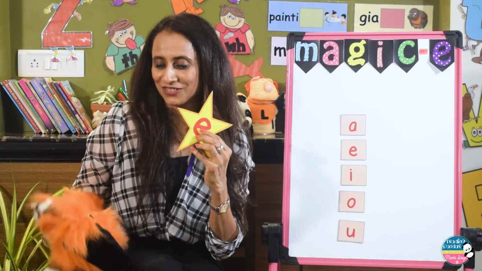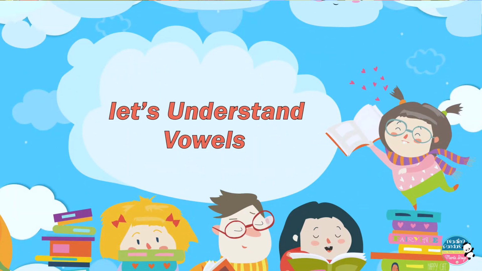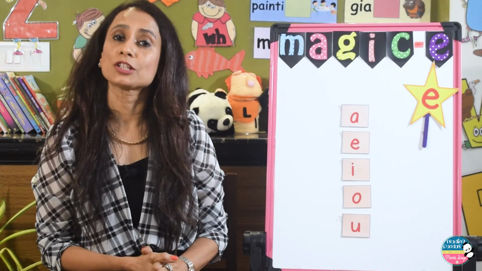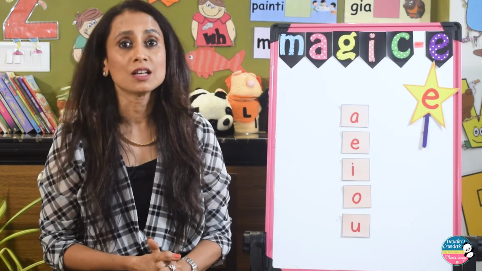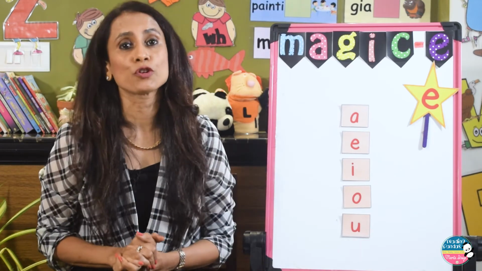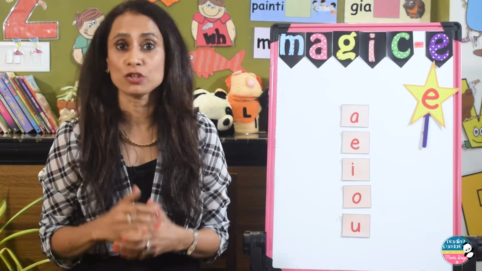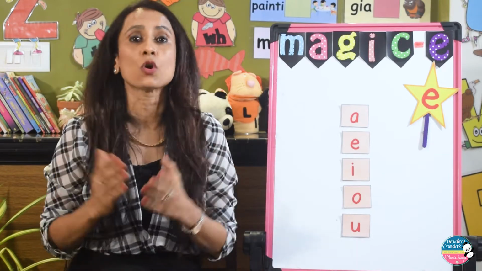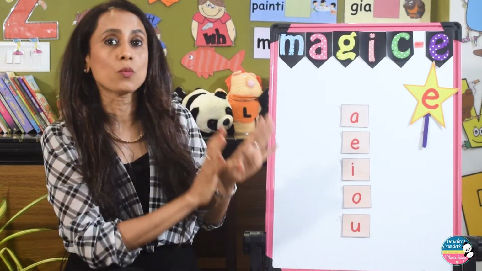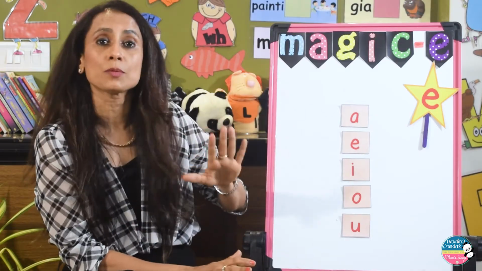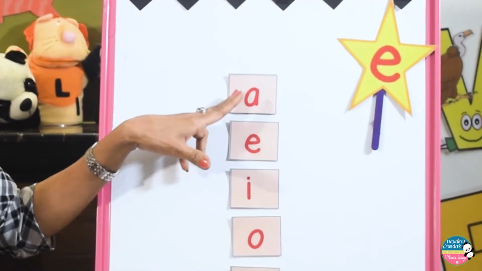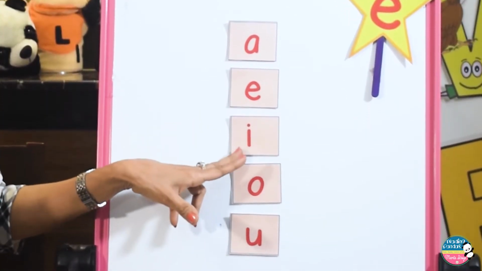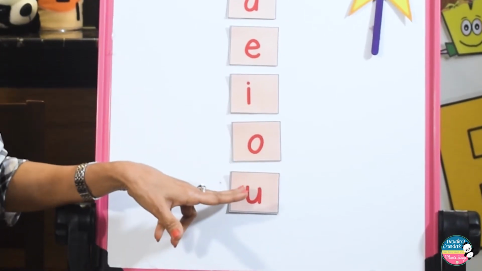There you go. Before we get started with Magic-E, let me first introduce you to the vowels because they can be very challenging, especially for early readers, as they make short sounds and sometimes they make long sounds. So let's get on to the vowels first. Which are the 5 vowels we have? A, E, I, O and U.